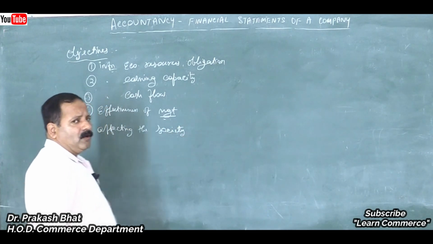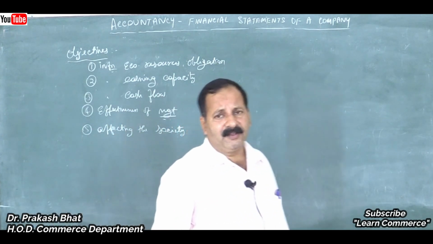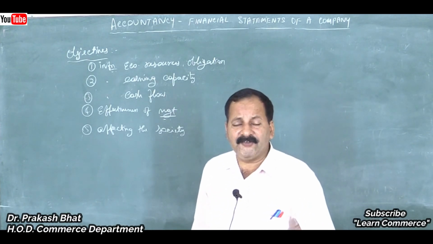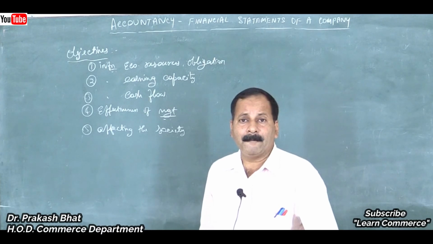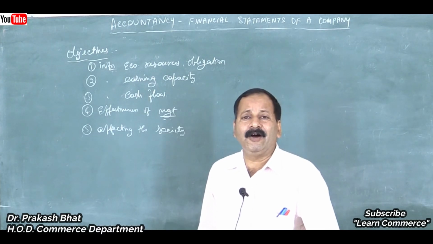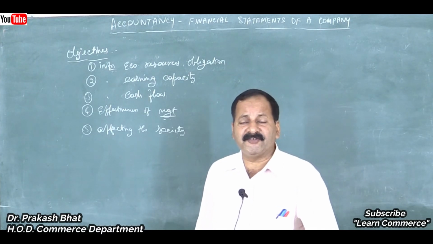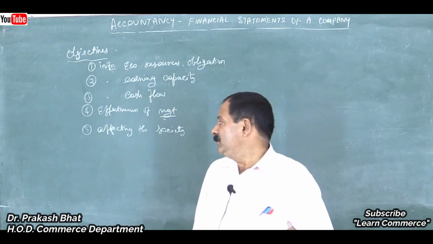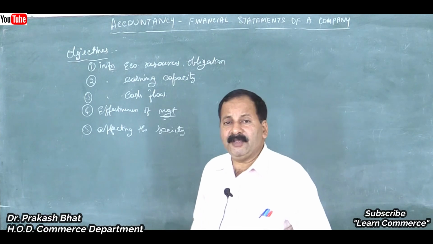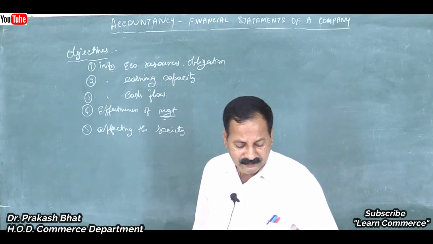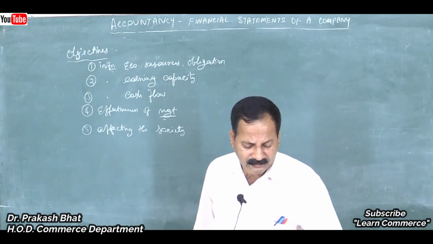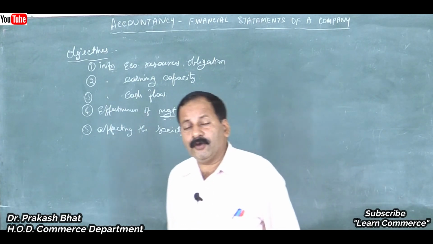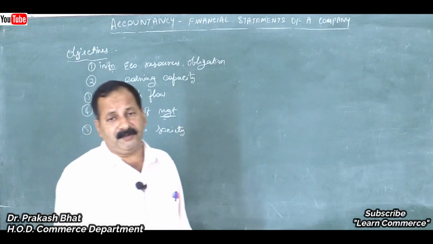Then the smoke or industrial waste that is emitted may damage the health and hygiene of the local people, or maybe the domestic animals, like cow and buffalo or whatever it is. So we have to provide information about the activities that affect the society, and that should also be disclosed in the financial statements.